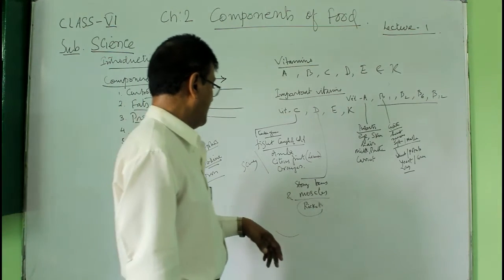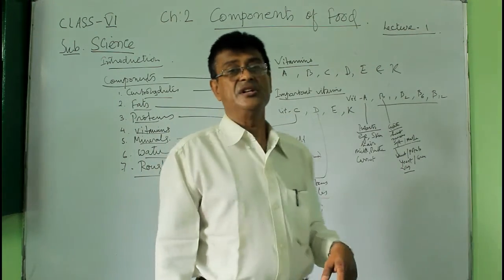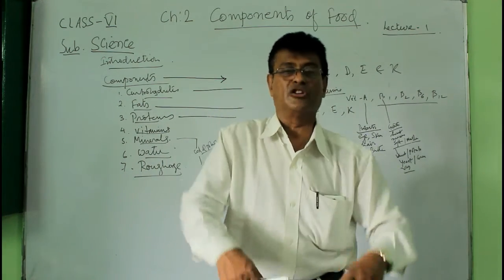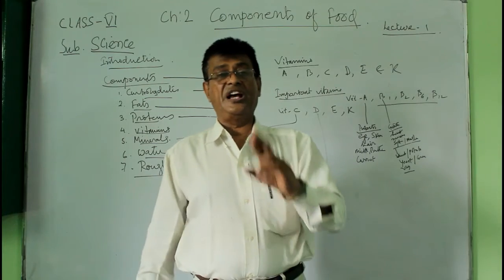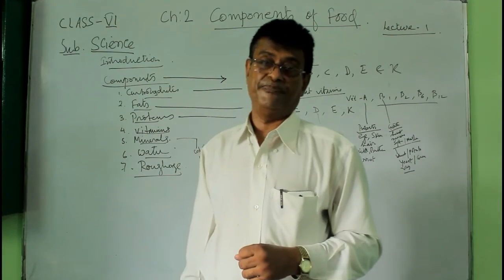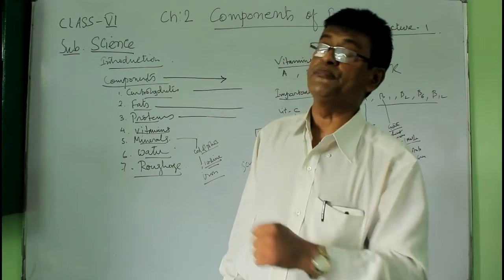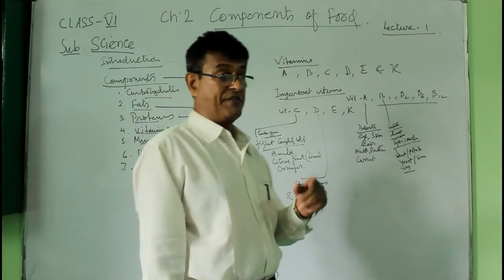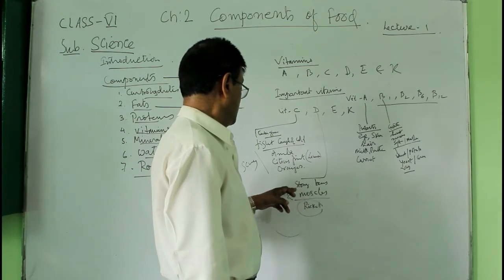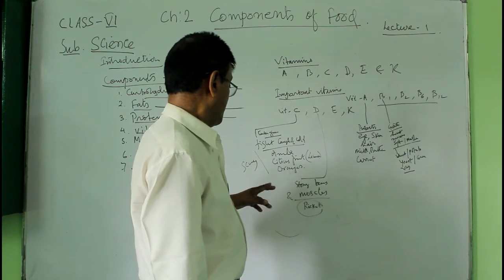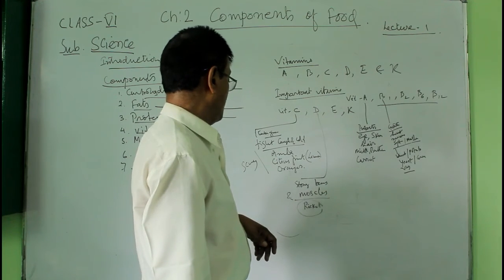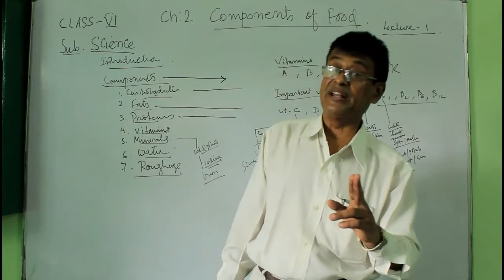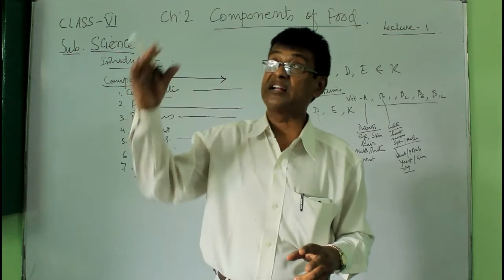We have vitamin D. Vitamin D makes strong bones. You know, some people have bent legs and all those from childhood. They are suffering from rickets. That is a disease caused by the deficiency of vitamin D. And to prevent it, they should get vitamin D to make strong bones and muscle. Now you know the vitamin D is produced by the sun's light.